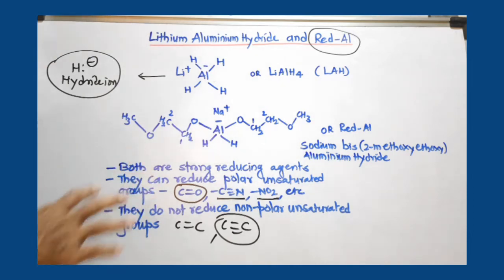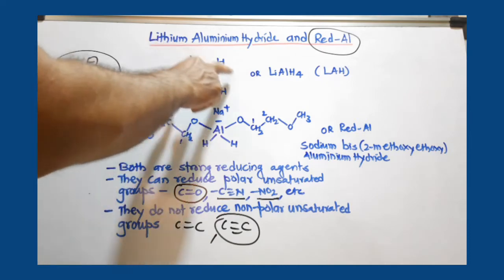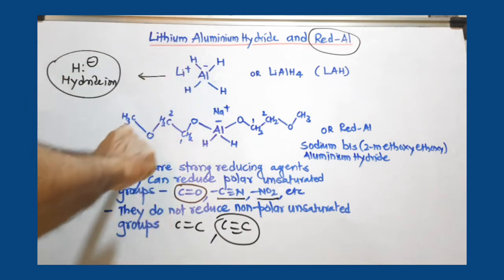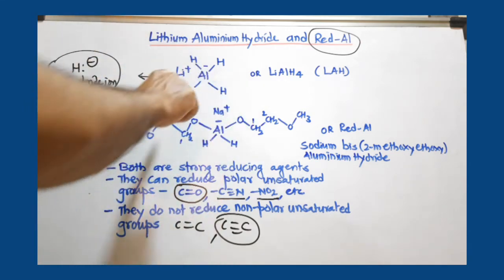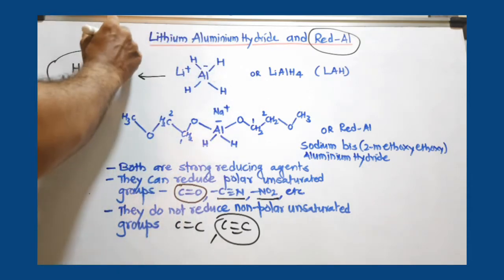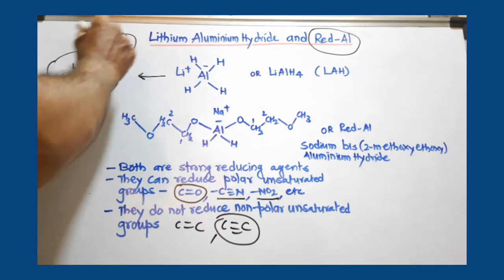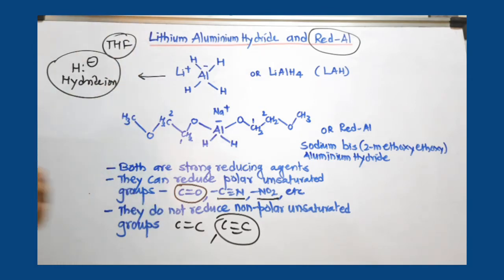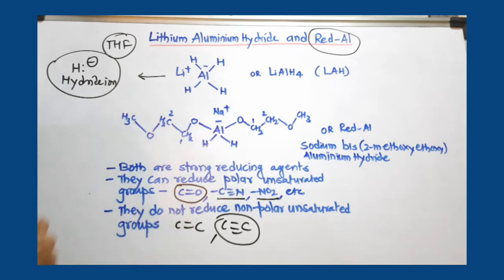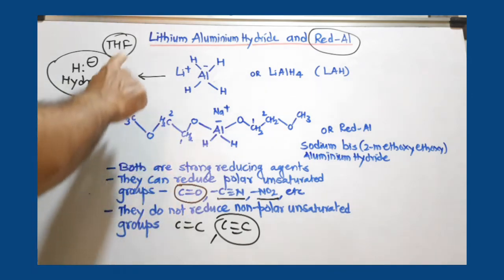Now see, what are their differences? If you see the color, lithium aluminum hydride is whitish or gray in color, but red aluminum is red in color. Secondly, LAH is soluble only in ether or tetrahydrofuran. THF or diethyl ether is used as a solvent. But red aluminum can be dissolved in aromatic solvent, particularly a 70% toluene solution, and used for the reaction purposes. So this is the difference between these two.